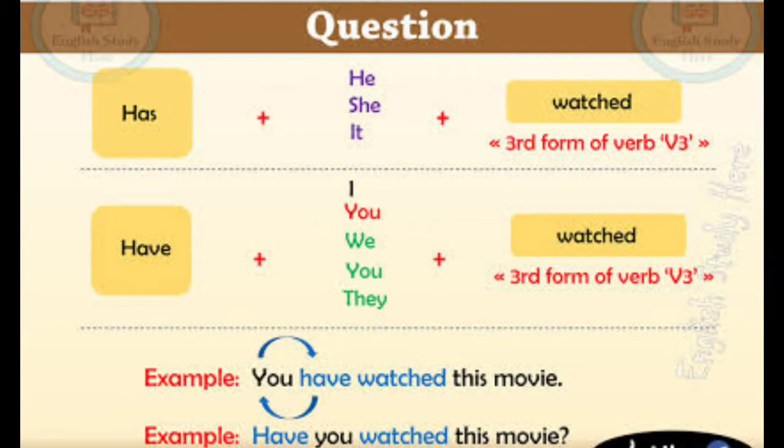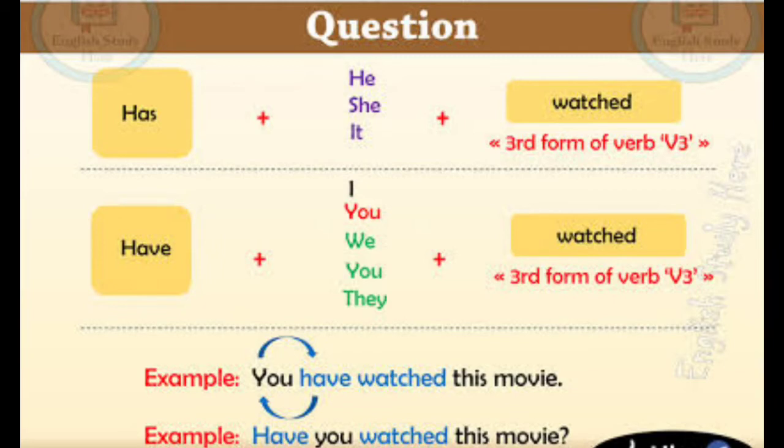Children, let's move on to the interrogative sentences, that is how to make questions in present perfect tense. So see here, we have to bring the have form of verbs to the front. So has he watched? Has she watched? Has it watched? So for singular subject, has plus the subject plus verb 3. That is the pattern for singular subject.